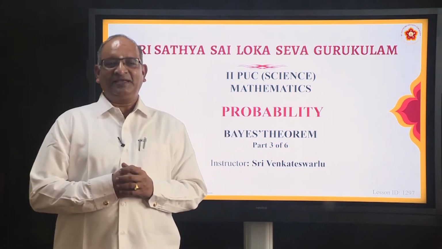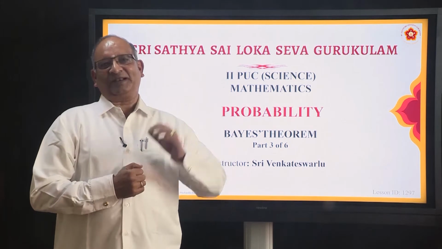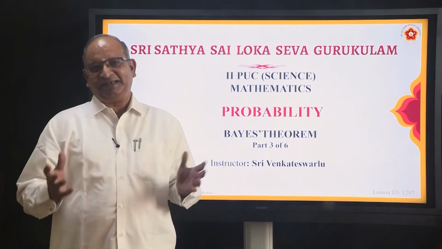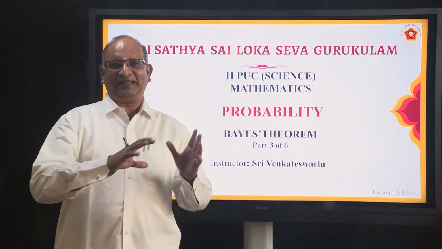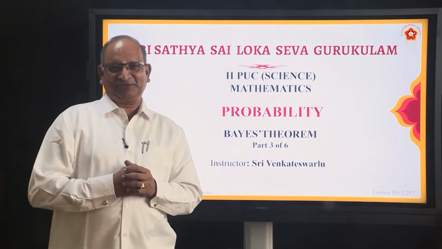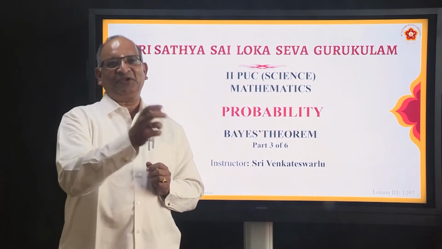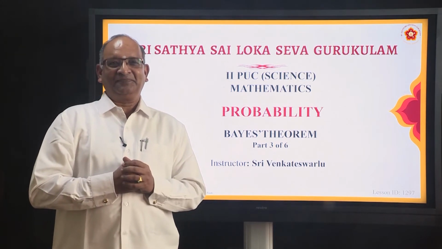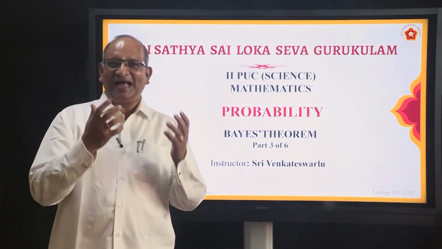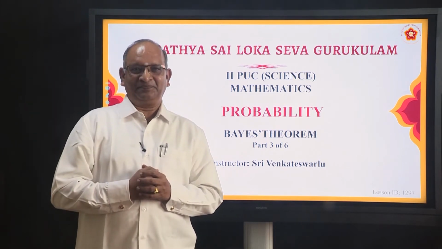Now just imagine these 2 bags are kept in a room and you went out for some work. In the meantime, some small child entered the room, and you know children, when they enter a room they go around trying to find out what is where, and let us say he found 2 bags with balls. So he picked up 1 ball, and by the time you came, he is coming out of the room with that ball. And if it is a red ball, and somebody asks you what is the probability that it is from a particular bag, how will you find out?